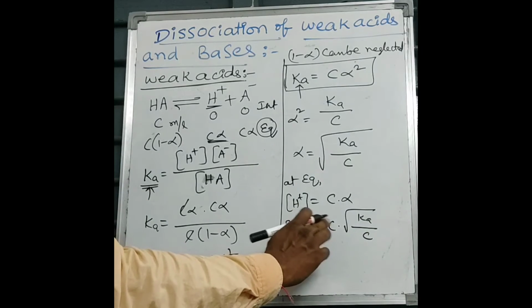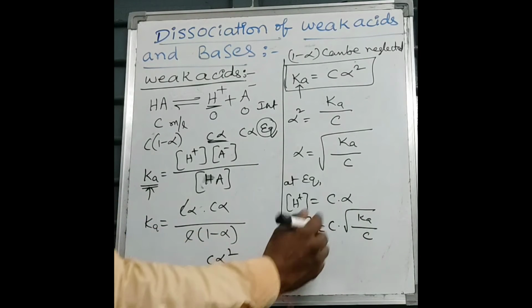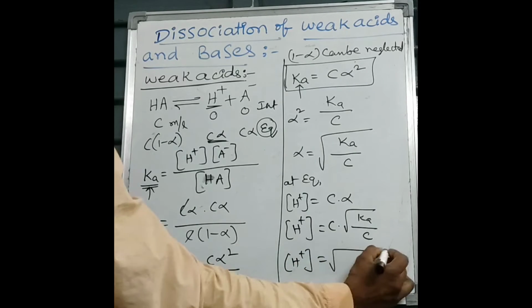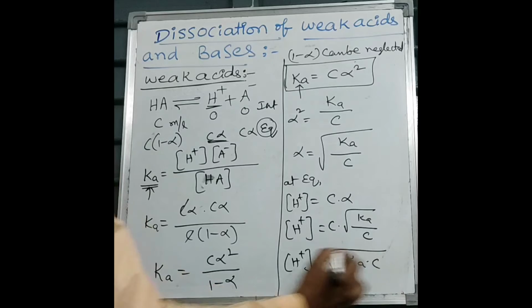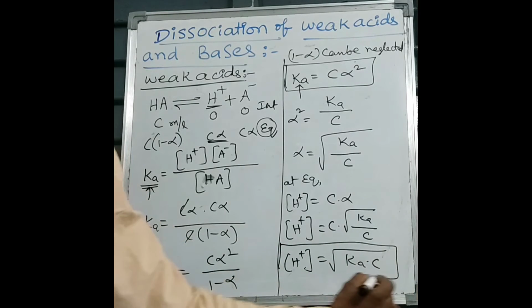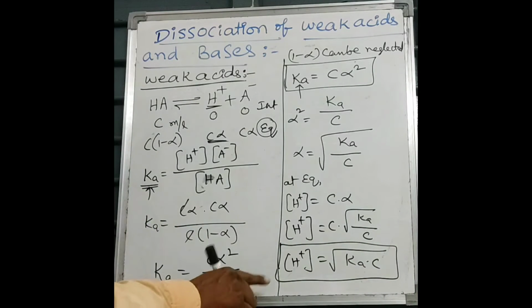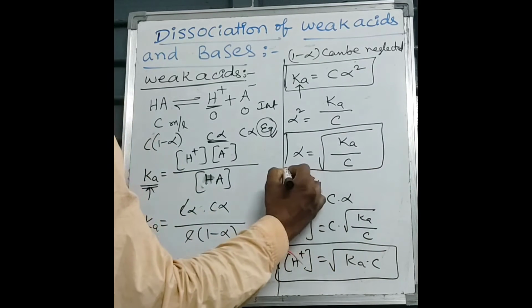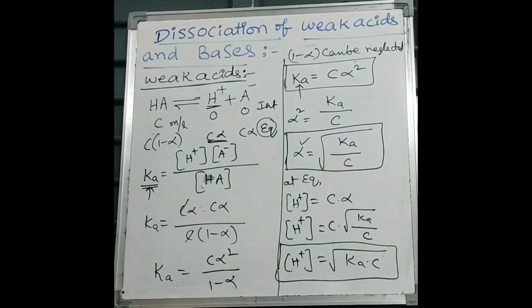C can be written as root C, root C. Root C, root C get cancelled, then H plus equals root of Ka into C. So this is the formula to calculate the concentration of H plus ion at equilibrium. So it is the formula which is used to know the degree of dissociation of a weak acid. So these three formulas are important.